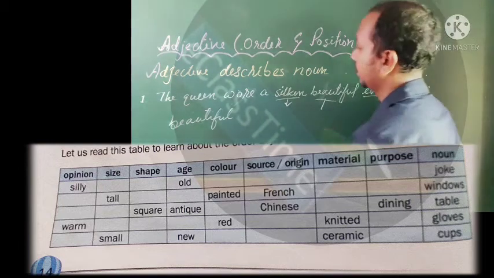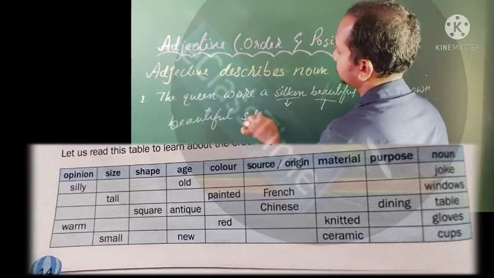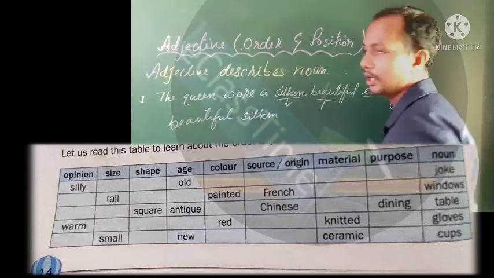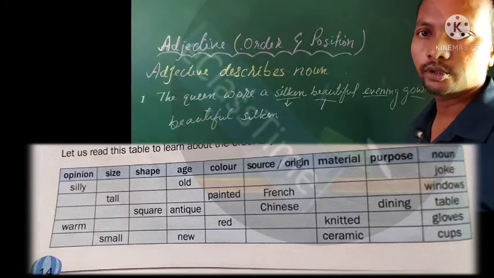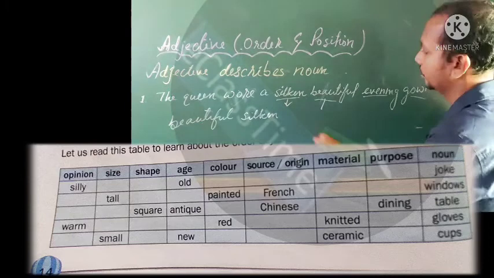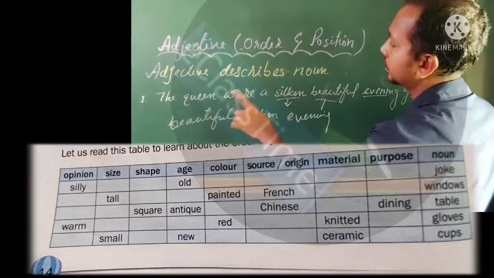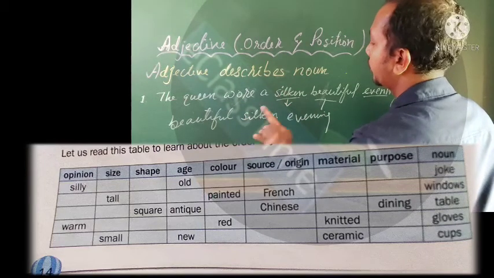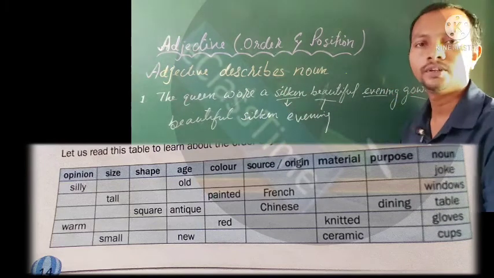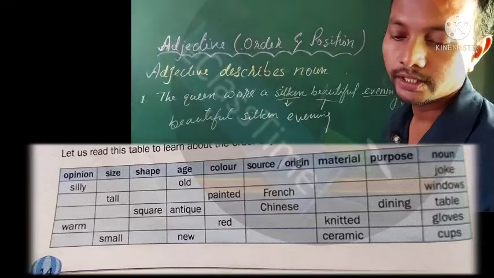Material is silken. And what purpose? It is for the evening purpose. So evening purpose will come last. So it should have been like this: the queen wore a beautiful silken evening gown. Okay, friends, so that way we can adjust.